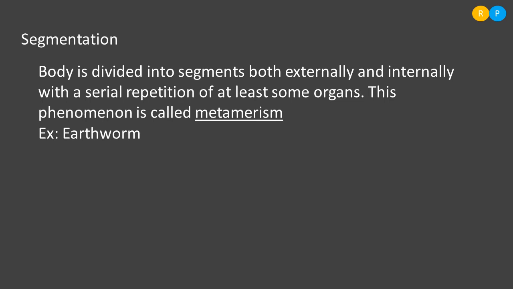This is a very important thing. Clear? You have to remember two terminologies here: one is metamer, another one is metamerism. Metamer is nothing but a segment, the scientific name of the segment, and the phenomenon in the animal is called metamerism, because a number of metameres form the body of the animal.